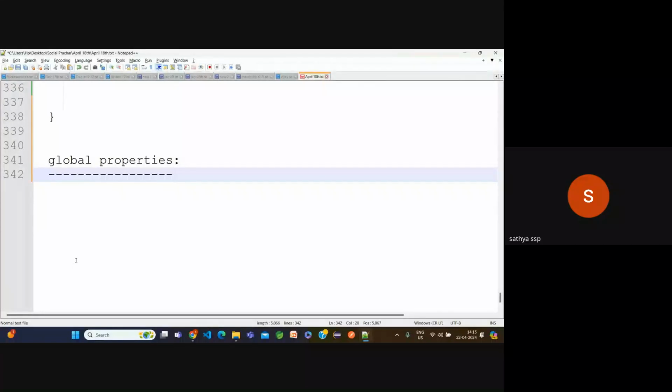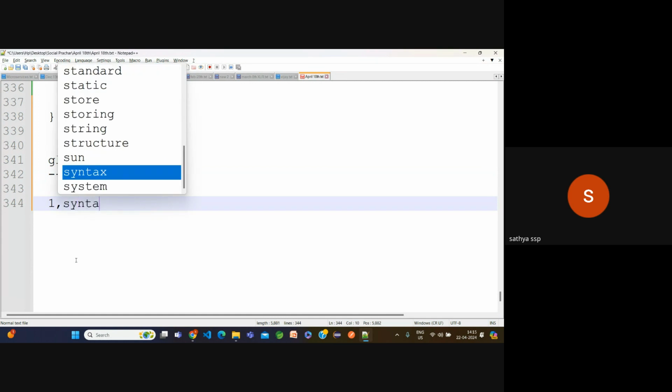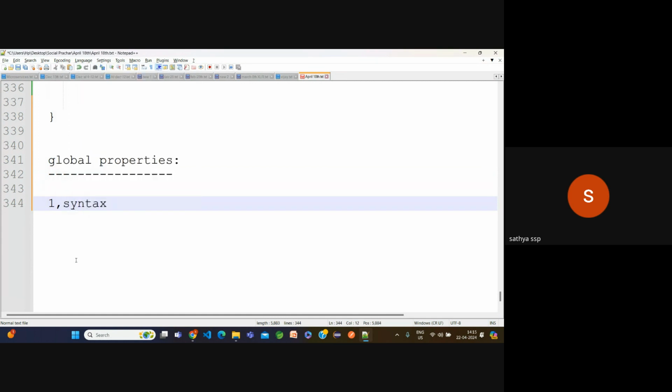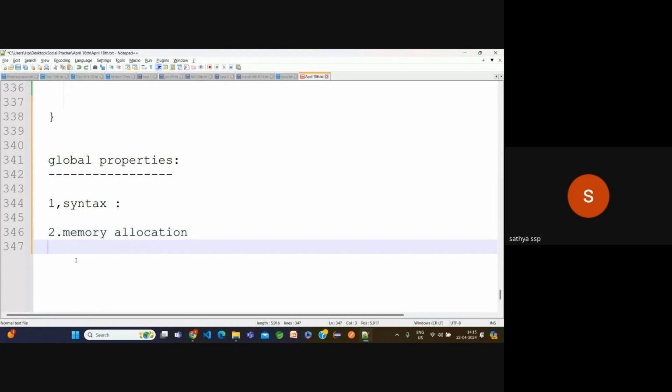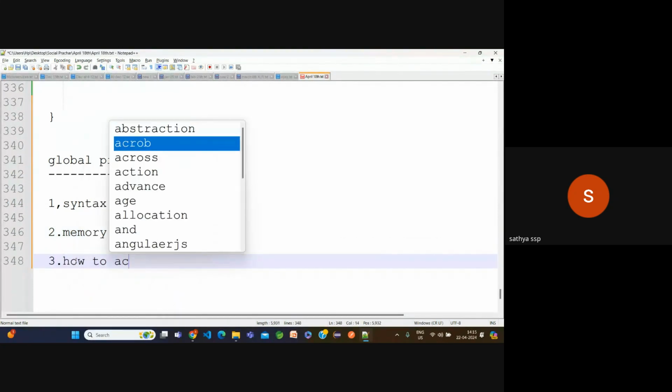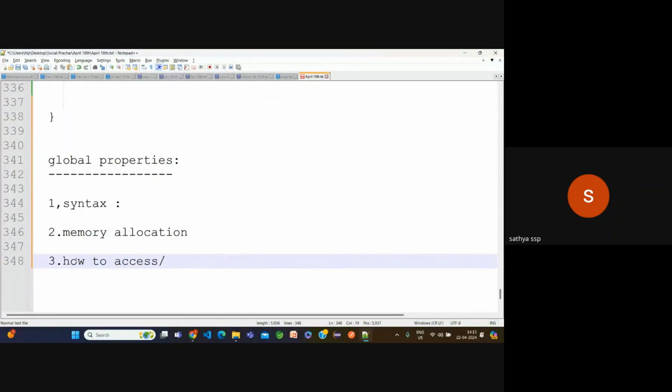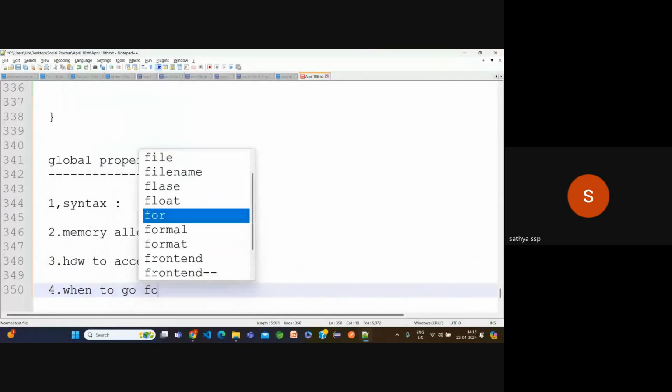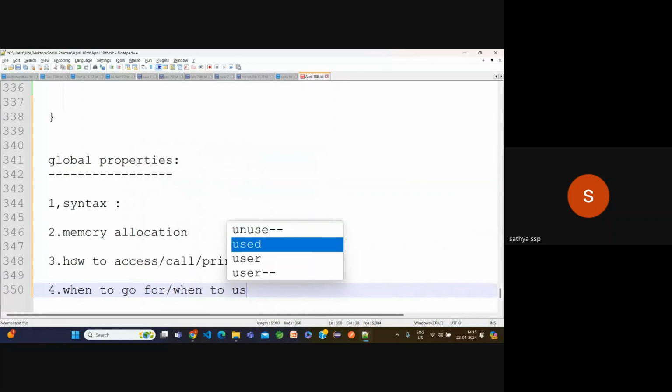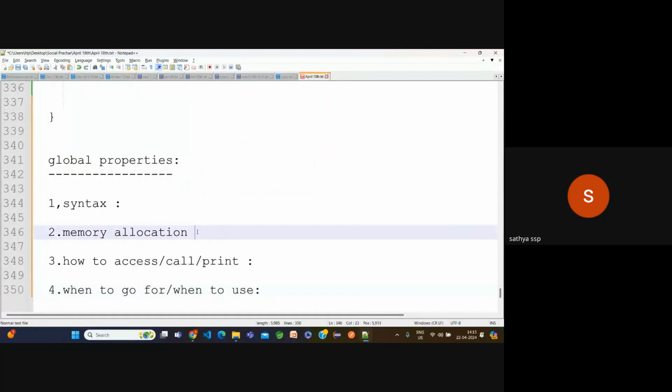Global properties. It's not for the local, only global. First is syntax. Syntax difference, global, instance, and local are separate. Now, second one, memory allocation. Third one, how to access or how to call or how to print. Fourth one, when to go for or when to use. These are the four important points for the variables concept.